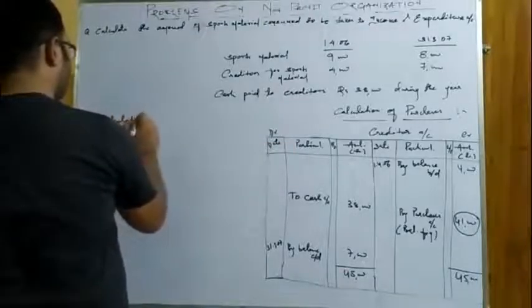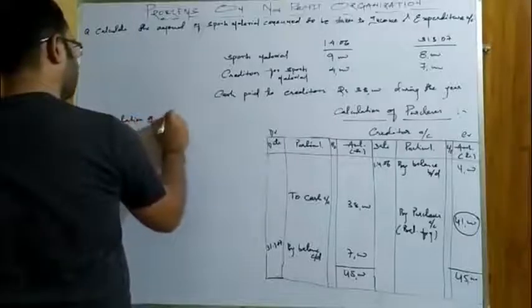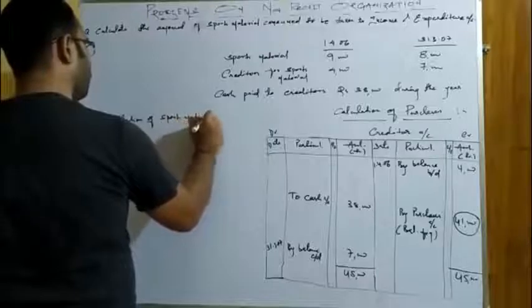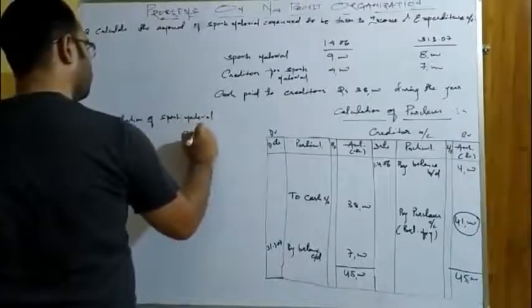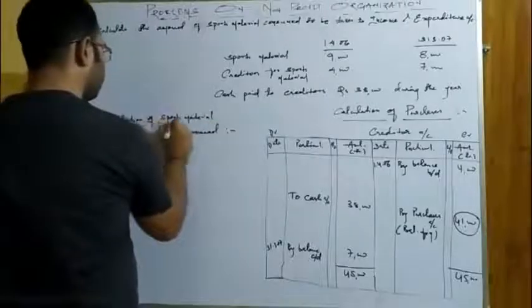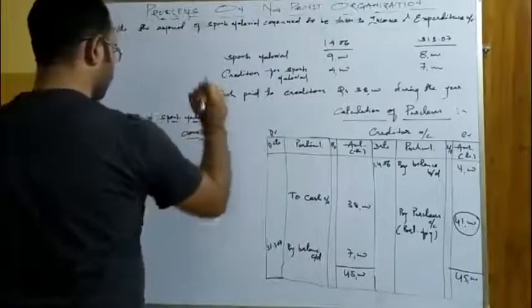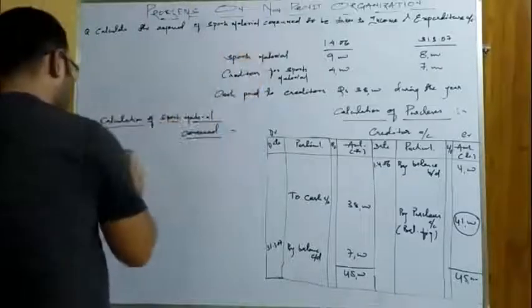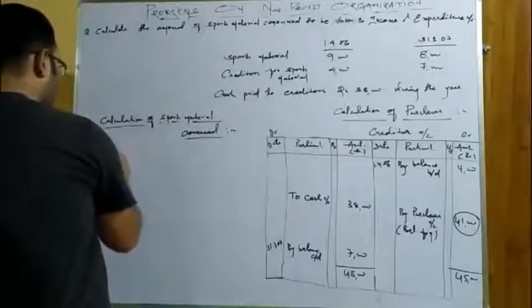Calculation of sports material consumed. So how do we have to write? There is opening stock of sports material.